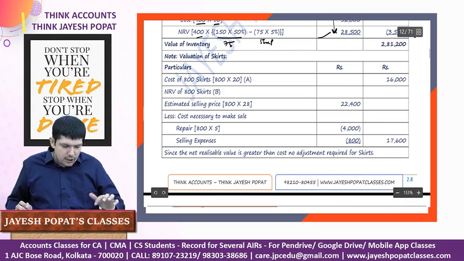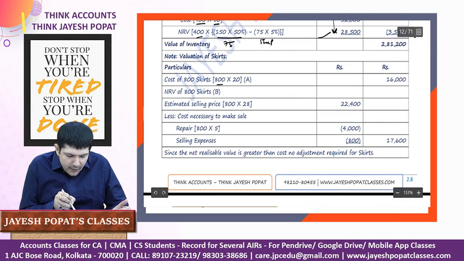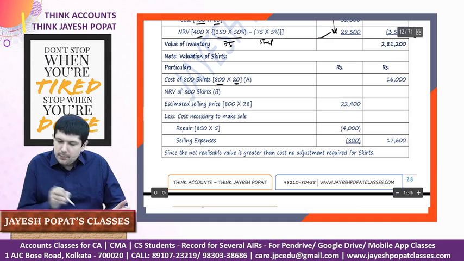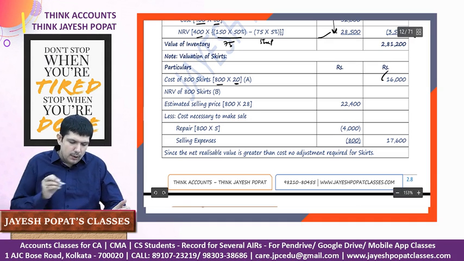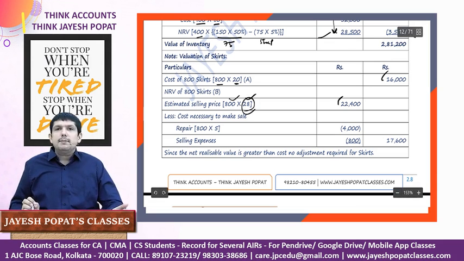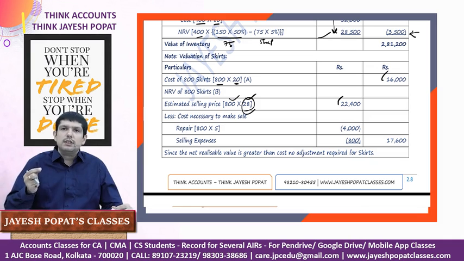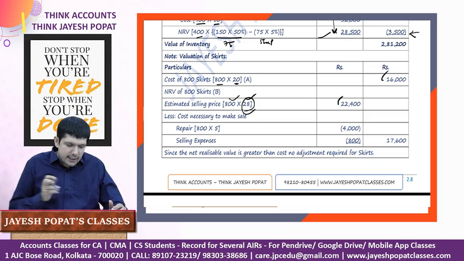But in case of skirts, see, the cost of the 800 skirts is 800 skirts into 20 per unit, 16,000. If we talk about the NRV, the estimated selling price is 28, so 800 into 28 is the estimated selling price. There are certain costs which are necessary to make the sale. First, we need to make certain repair work to the skirts, and we need to incur certain selling expenses.